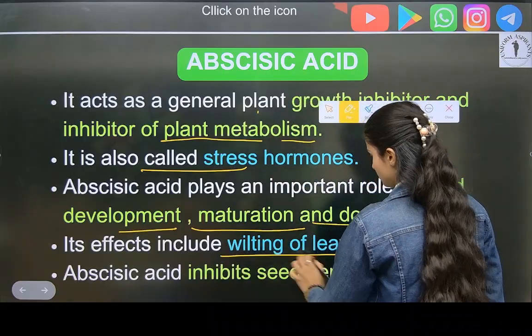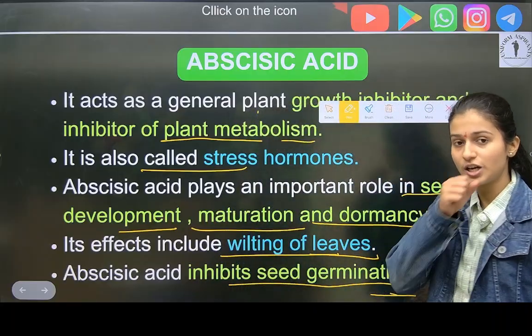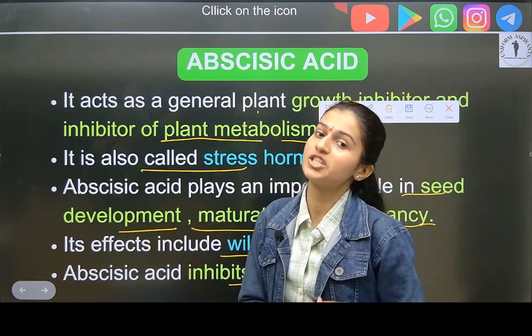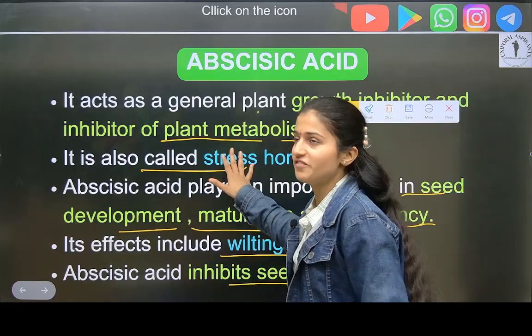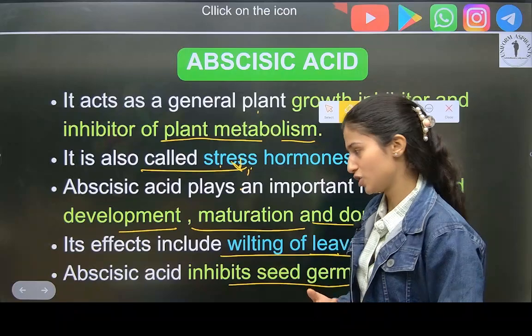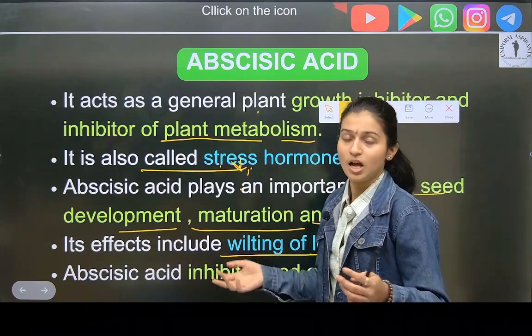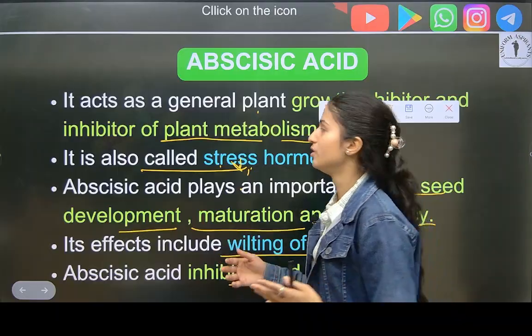Its effects include wilting of leaves, and it inhibits seed germination. So this is a very important inhibitor of the plant, and wilting of leaves is also one of its effects.